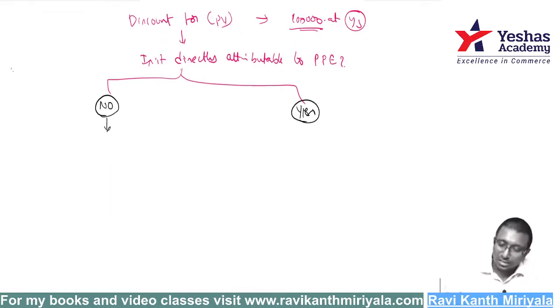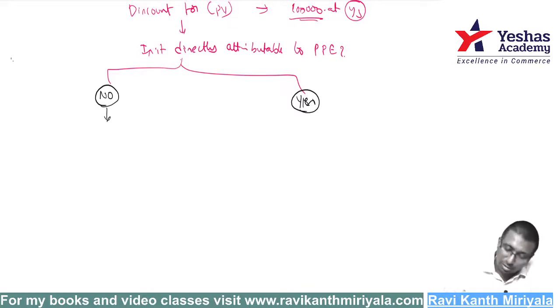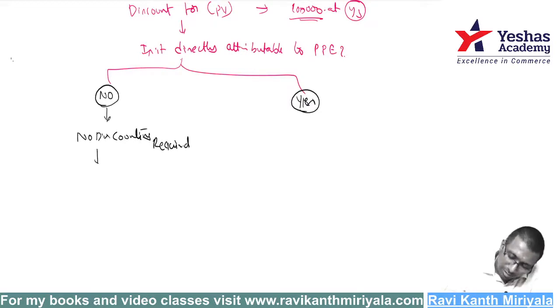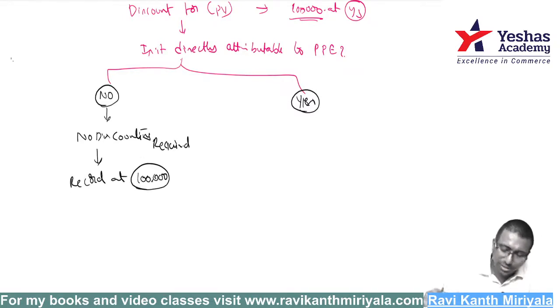The minute you say no sir, it is not related to PPE, no discounting is required. We don't need to discount. Means what? Record at 1 lakh. That's very simple. Don't discount, record at 1 lakh rupees.